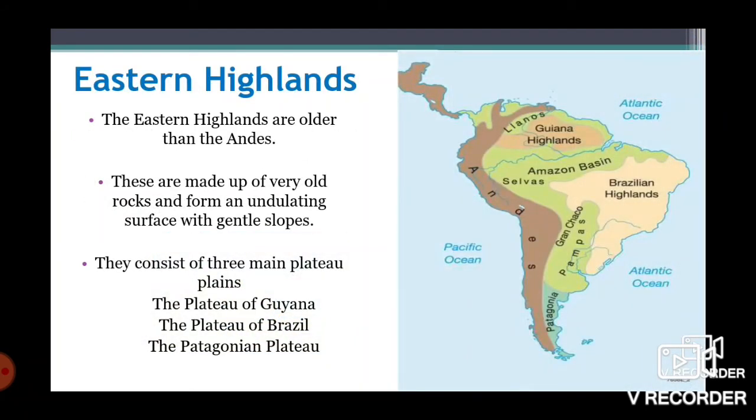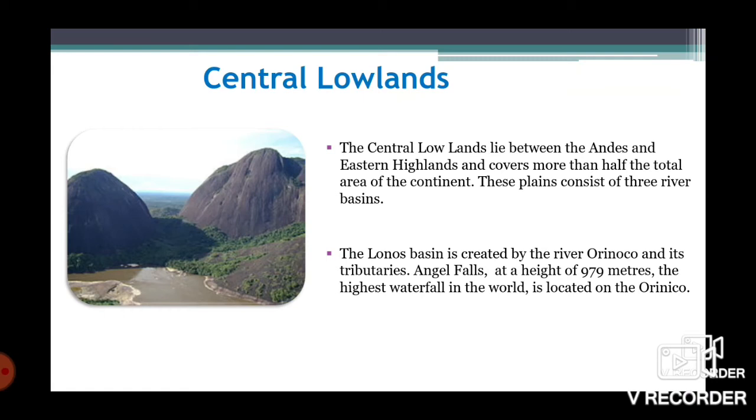And eastern highlands are made up of very old rocks and form an undulating surface with gentle slopes. They are older than the Andes. The central lowlands lie between the Andes and the eastern highlands. What are the eastern highlands? Eastern highlands are the Guyana Highlands, Brazilian Plateau and the Patagonian Plateau.